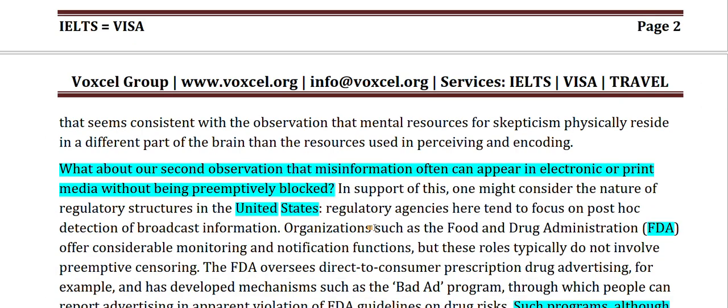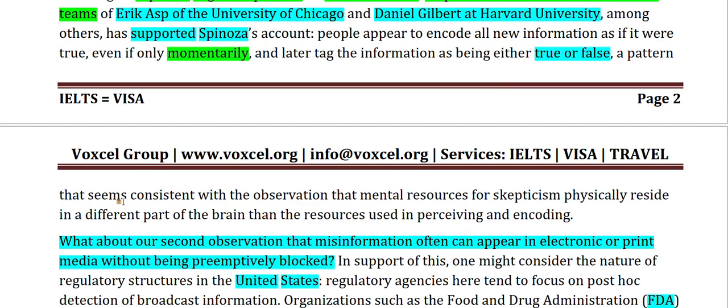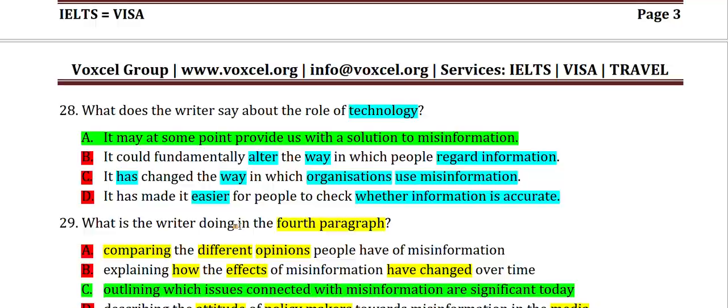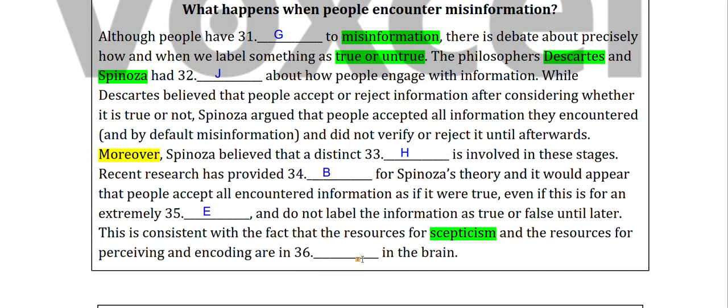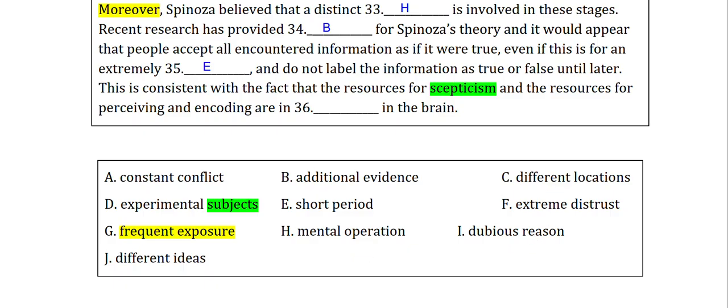So later, a pattern that seems consistent with the observation that mental resources for skepticism. So these are the two spellings. This is American spelling, and the one in the question is British spelling. But it means the same, doubtful, physically reside in different parts of the brain. So we know it resides in different parts of the brain, and then the resources used in perceiving and encoding. So these are our other keywords. So different parts of the brain, so are in different locations in the brain. So our best bet is option C.